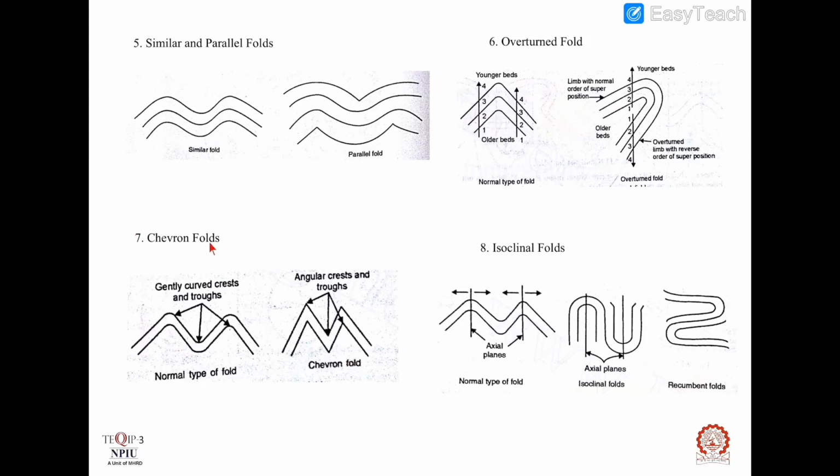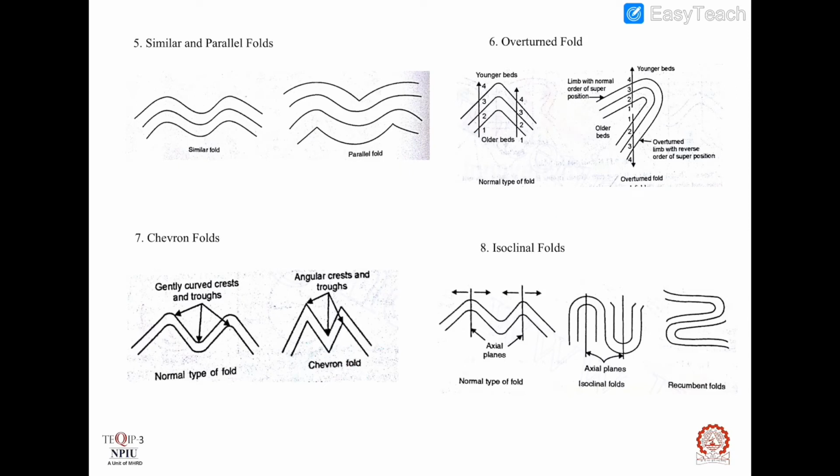Chevron folds. Usually the crest and trough of beds are smoothly curved, but some folds have sharply bent, angular crests and troughs. Such folds are known as chevron folds.